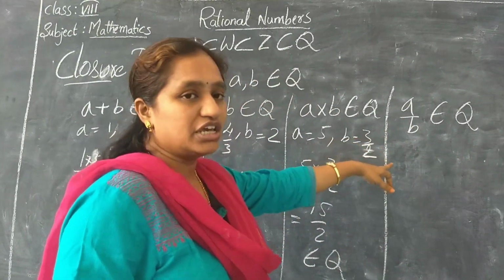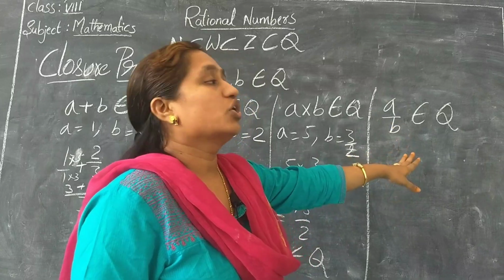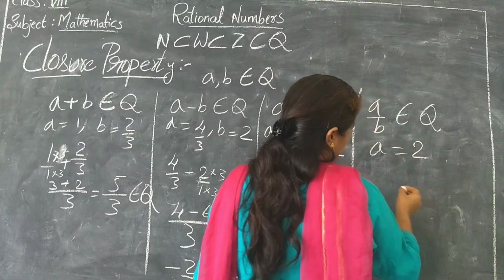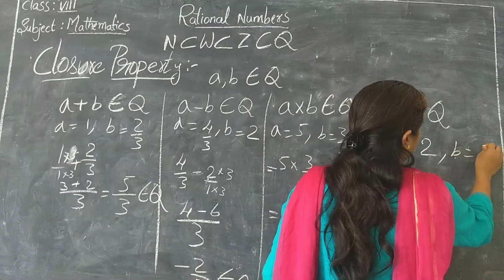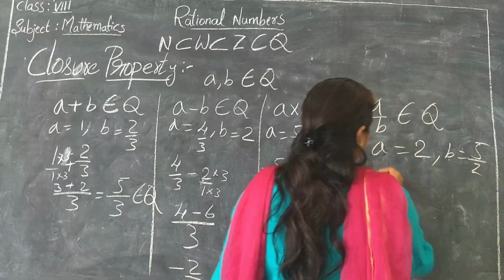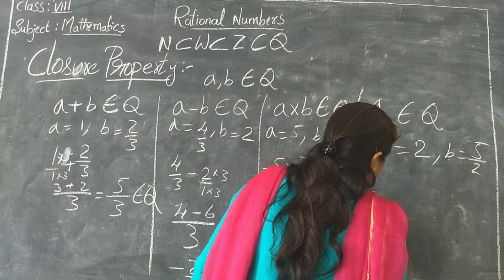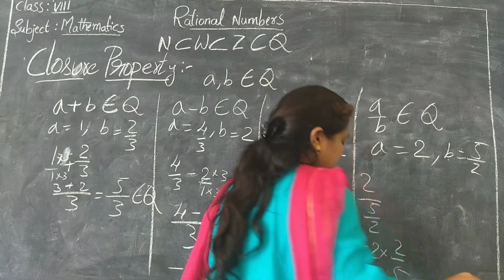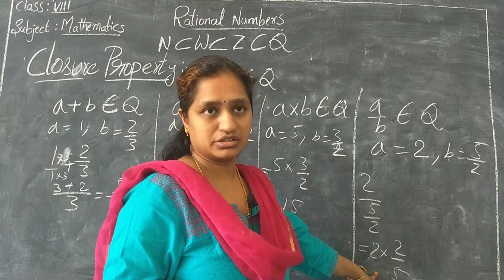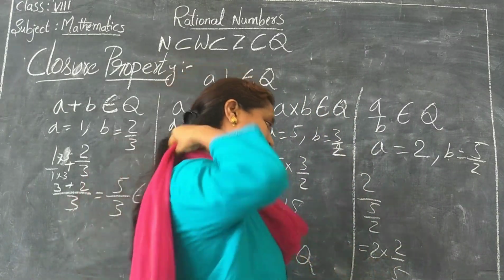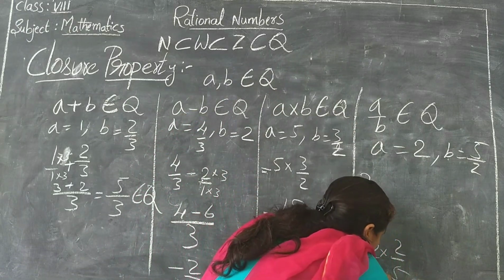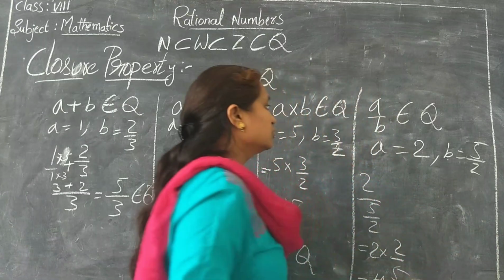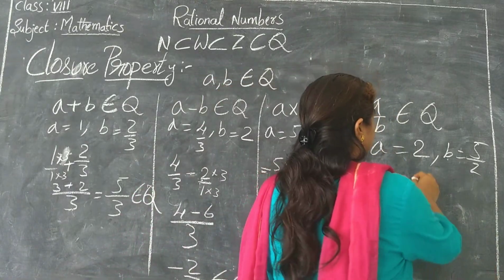Next, let's check whether A divided by B is also a rational number or not. Suppose A is equal to 2 and B is equal to 5 by 2. So 2 by 5 by 2 is equal to 2 into 2 by 5, which is 4 by 5, which also belongs to the rational numbers. Suppose I take one more example.